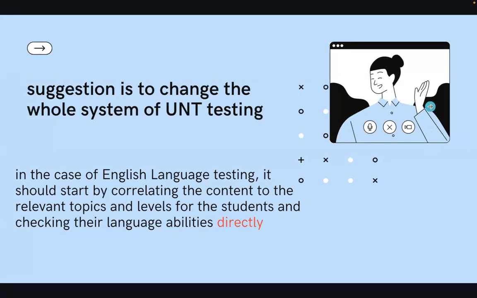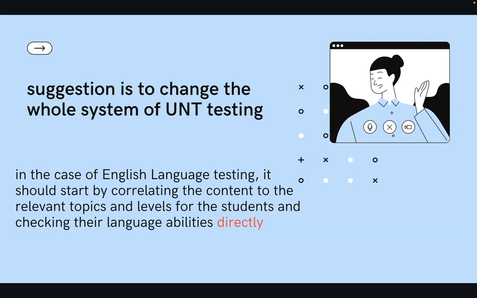So here are some suggestions to change the whole system of UNT testing. In the case of English language testing, it should start by correlating the content to the relevant topics that are actually related to what students studied during the 11 years of the school program, and it should be suitable to the levels of the students, since by passing the 11th grade, Kazakhstani school students have a pre-intermediate or intermediate level.